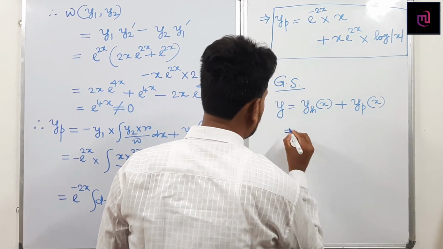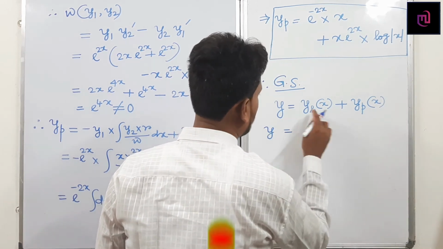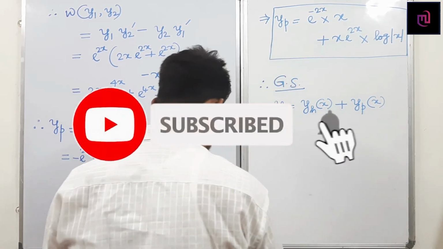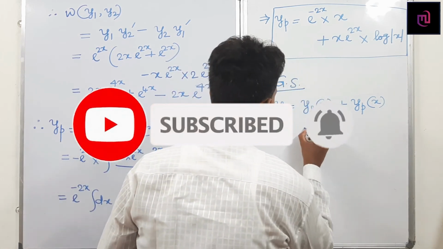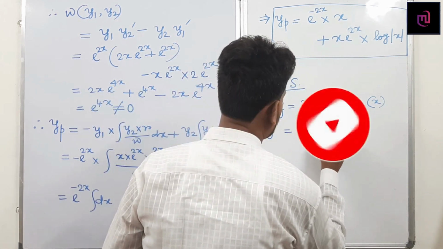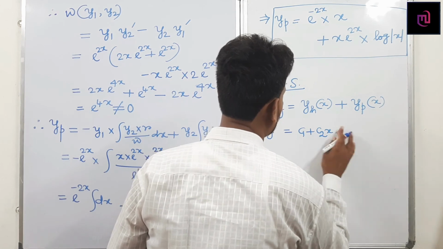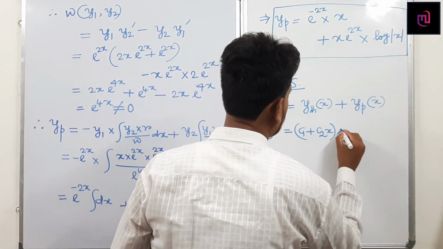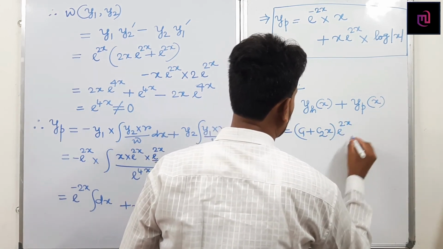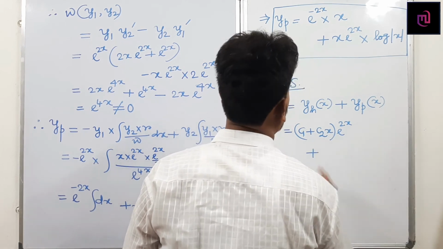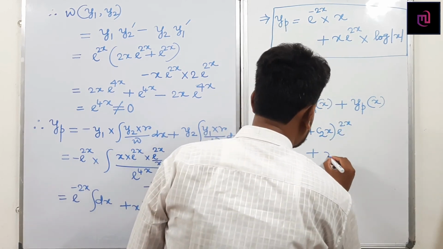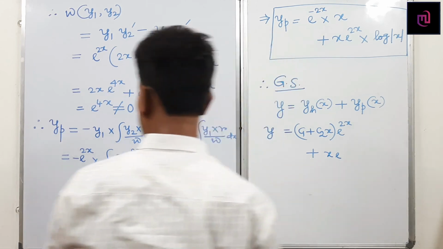So can I write y equals, what is y_h of x? Here I have already written (c1 plus c2x) into e to the power 2x, plus, what is y_p of x?